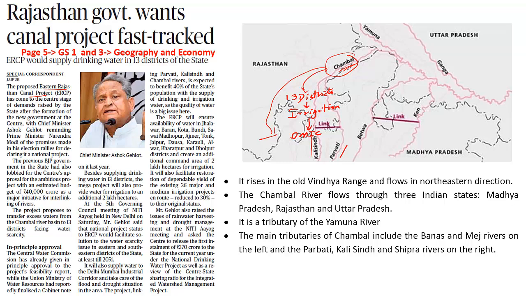Now let's look at some of the key important facts when it comes to the Chambal River, because this is important from your preliminary point of view. It rises in Old Vindhya range and flows in the northeastern direction. The Chambal River flows through three Indian states. What are these? Madhya Pradesh, Rajasthan and Uttar Pradesh.